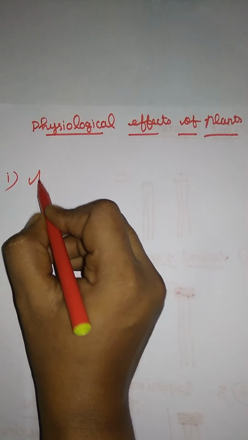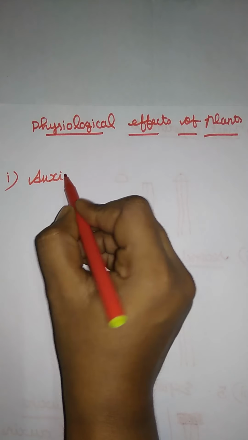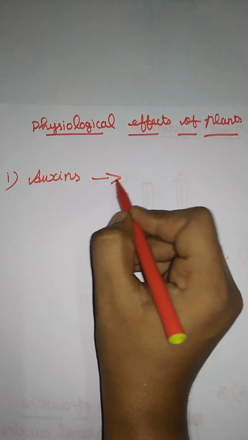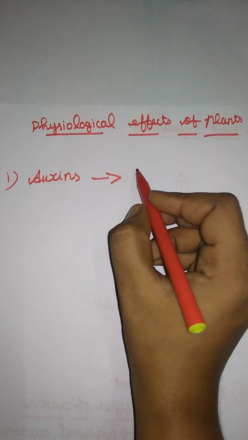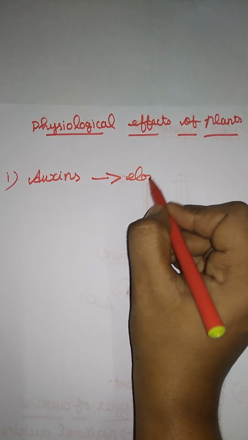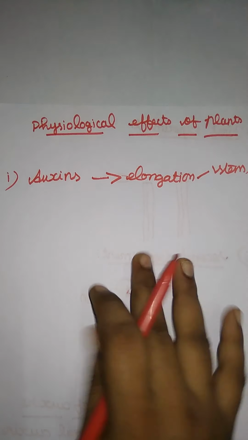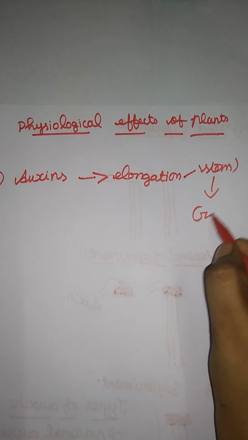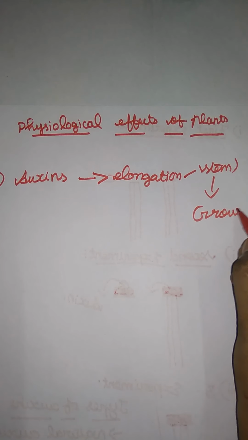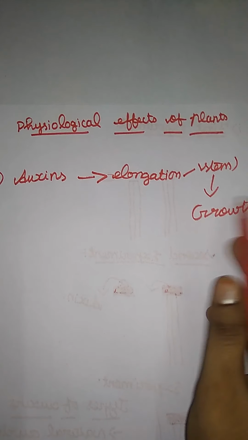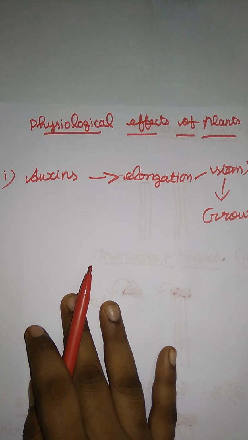Now we have to see that the major function of auxins is that they are responsible for growth, right? So the elongation of the stem, that is responsible for the growth of a plant.